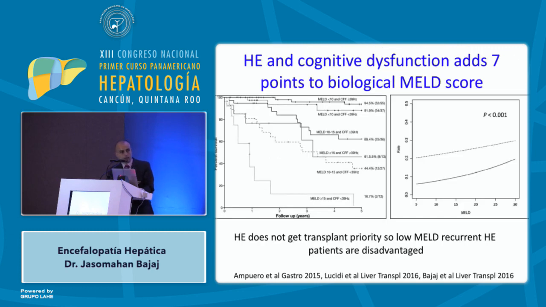And more importantly, if someone has cognitive dysfunction, it adds 7 points to their biological MELD score. Previously we used to have the Child score as the listing for transplant, which had hepatic encephalopathy. With the MELD score, this kind of went away. But it seems like now if you have a diagnosis of hepatic encephalopathy, that adds 7 points. So it is very important in the overall survival of these patients as well, even after they have recovered from an actual episode.